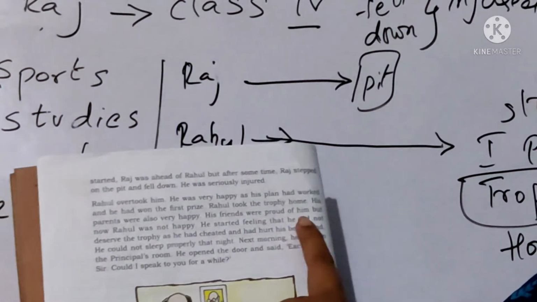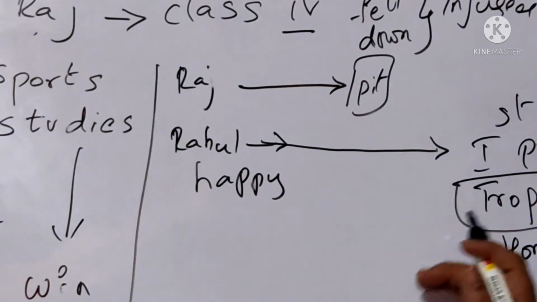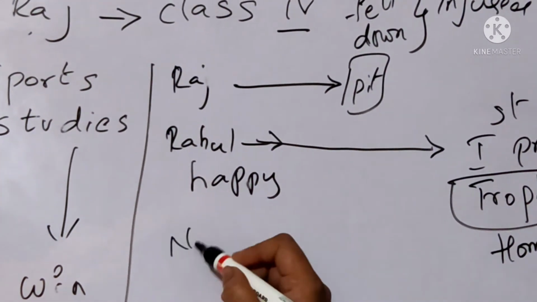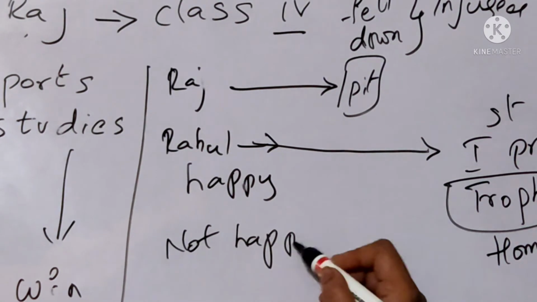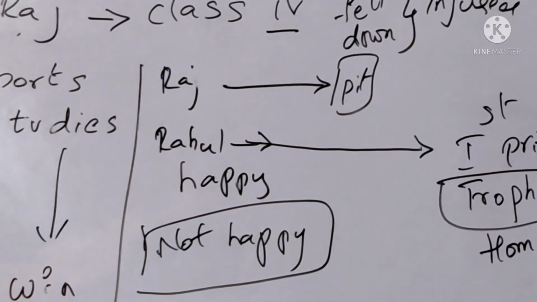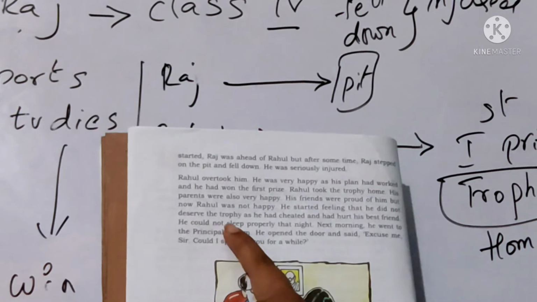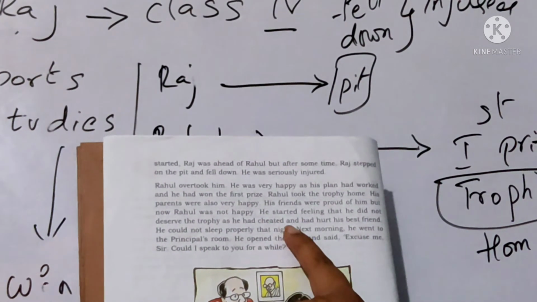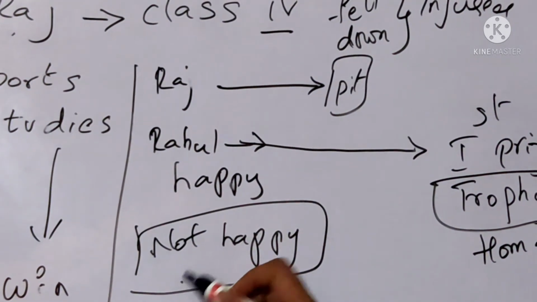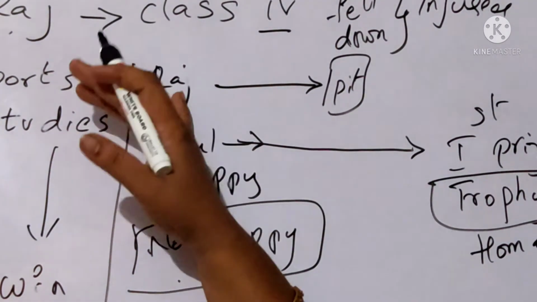His friends were proud of him, but now Rahul was not happy. So his friends, his parents, everyone was happy, but Rahul was not happy now. When he got the first prize, even then he was not happy. Why was he not happy? Let us see. He started feeling that he did not deserve the trophy as he had cheated and hurt his best friend. So why was Rahul not feeling happy? Because he started thinking in his mind that he cheated his friend.